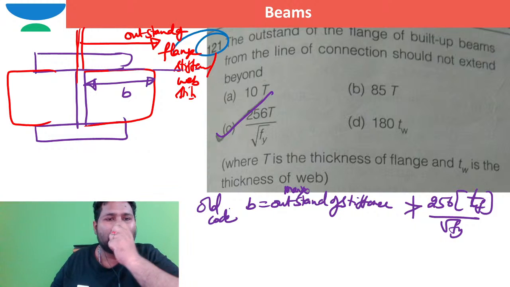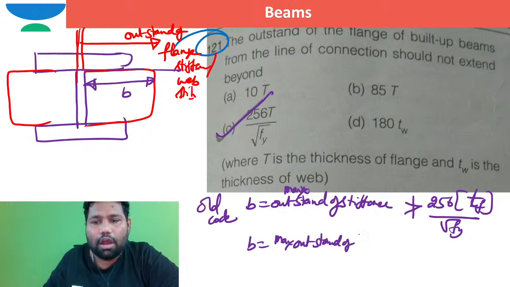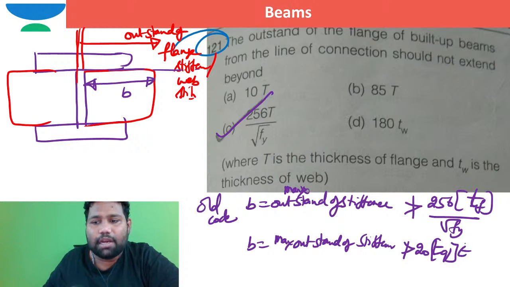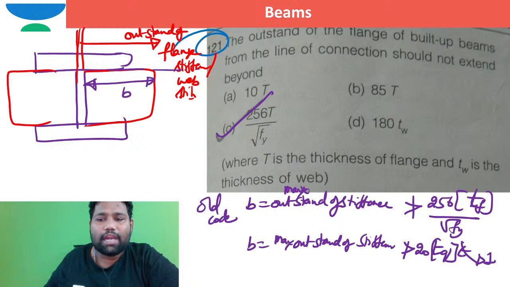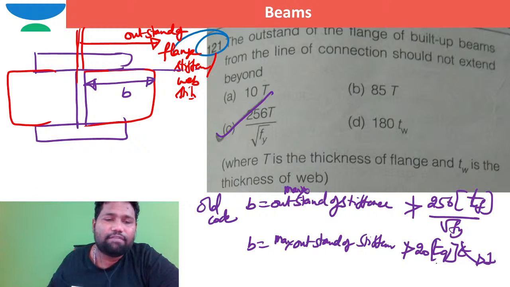Now coming to the new code of practice, this B, which is maximum outstand of stiffener, should not be greater than 20 times the thickness of the stiffener TQ multiplied by epsilon. The epsilon value is 1. So directly I can say the maximum value of outstand of the stiffener should not be more than 20 times the thickness of the stiffener. TQ stands for thickness of the stiffener.